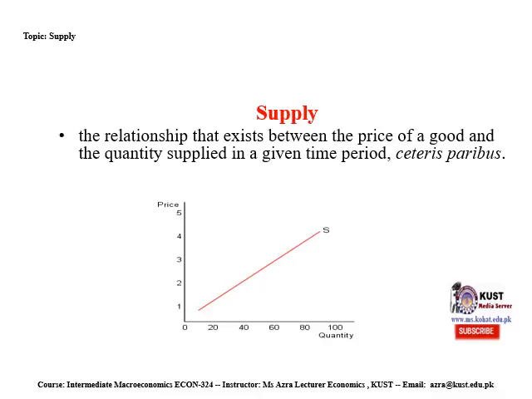Quantity has been taken on the x-axis, price on the y-axis, as there is a direct relationship. There is a positive relationship between price and quantity supplied. So the supply curve will be upward sloping.